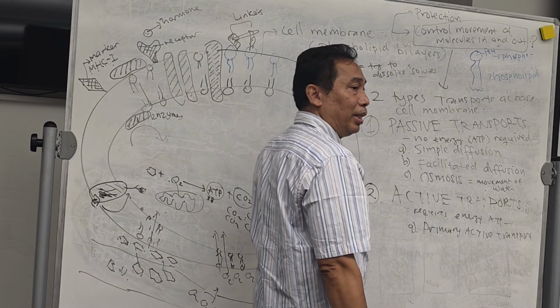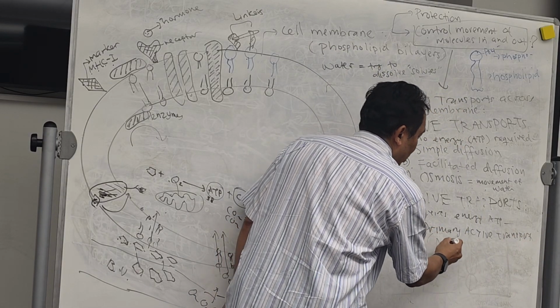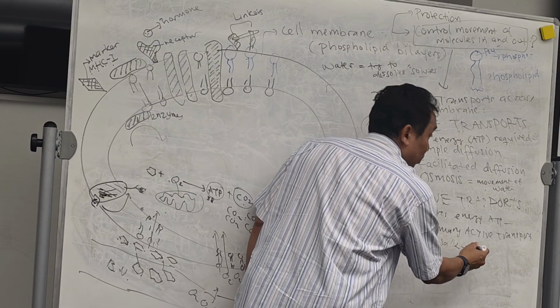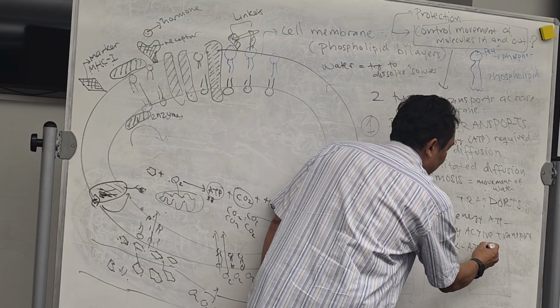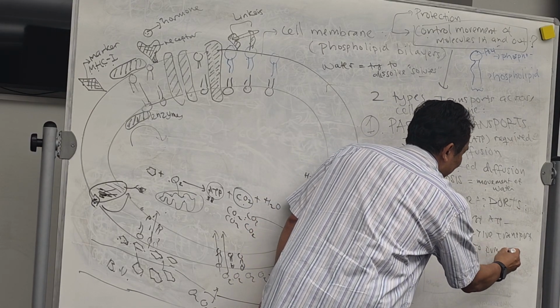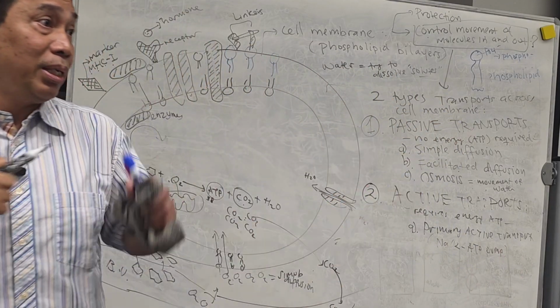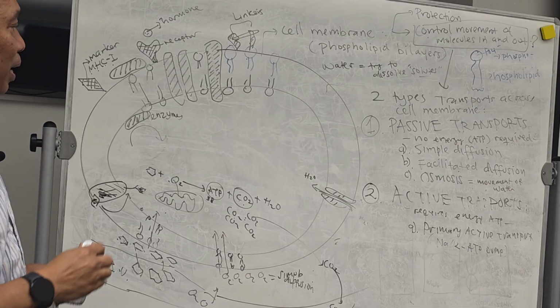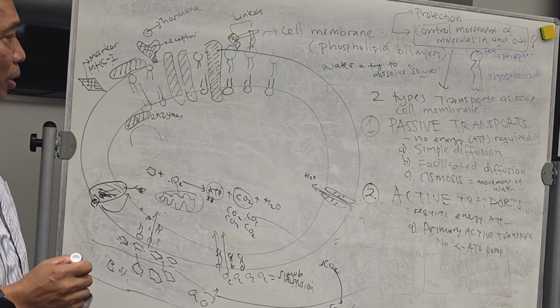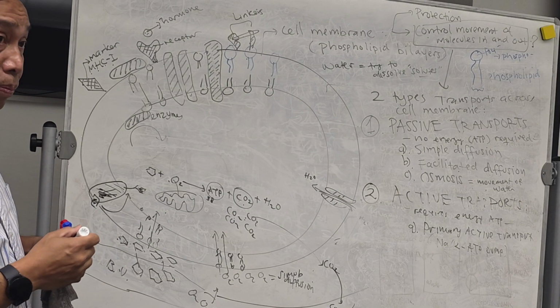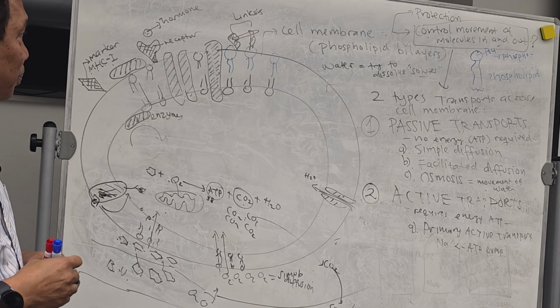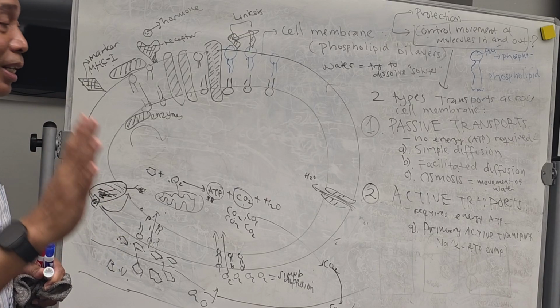Okay, this is also known as the sodium-potassium ATP pump. Remember, active means pumping. You know, a pump is active, right? So the primary active transport is also known as the sodium-potassium pump or ATP pump. Okay, now I'm going to explain this.